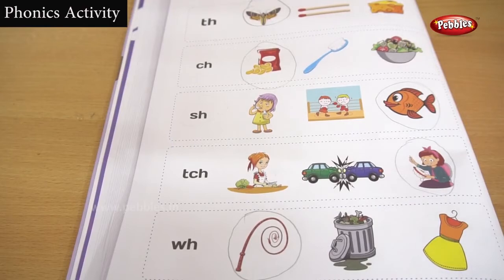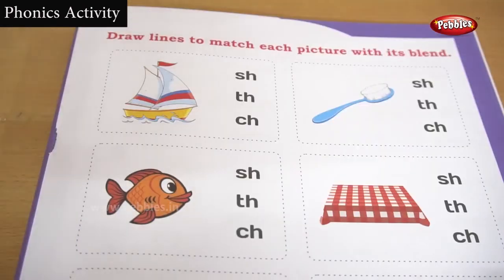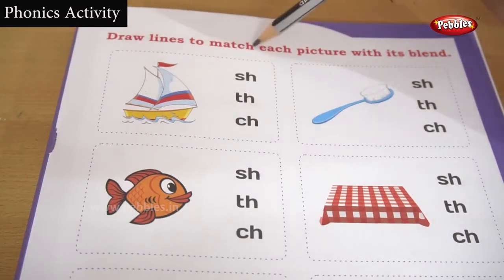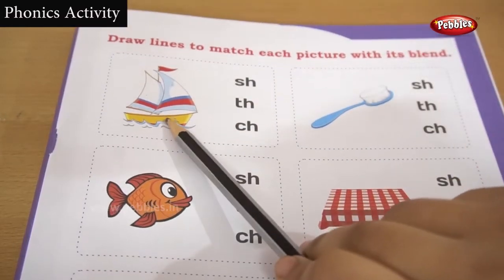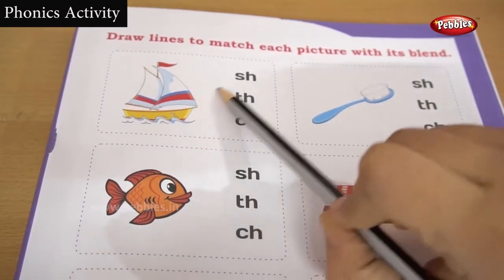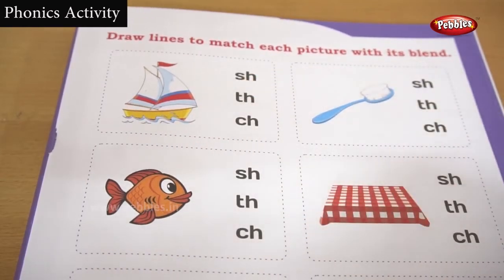Okay children, now we understand. Now let's go for the next exercise. Okay children, let's move to the next exercise. Draw the lines to match each picture with its blend. We have to find the picture and make a line to the correct blending word.